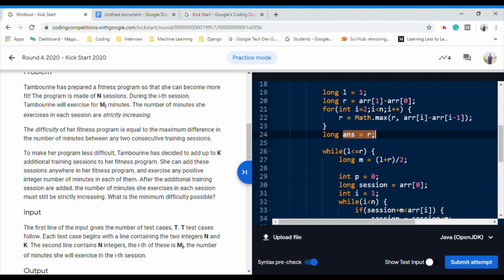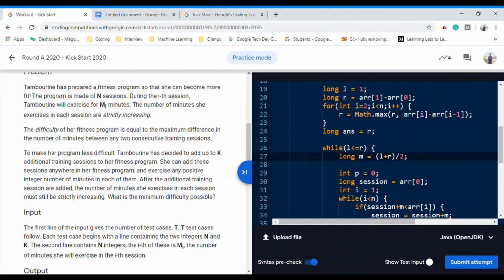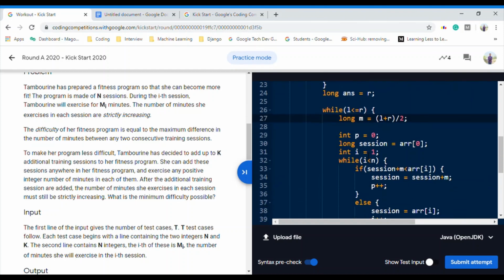Okay, so while lower bound is less than upper bound, the basic classic condition of binary search, we'll go to the midpoint and check if the difficulty of the program is m, how many new sessions do we have to add, right? So we will keep the count of the new sessions which we need to add.